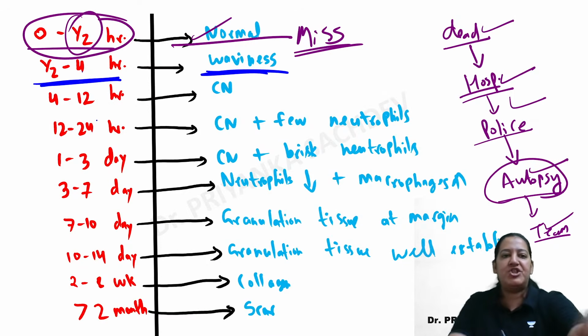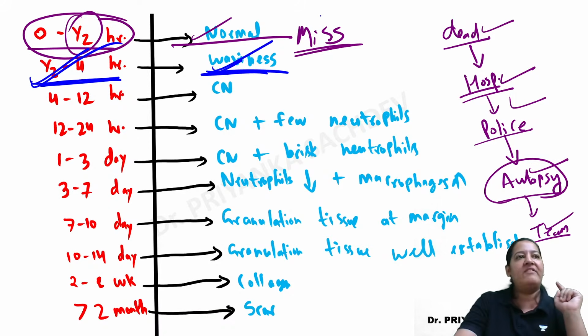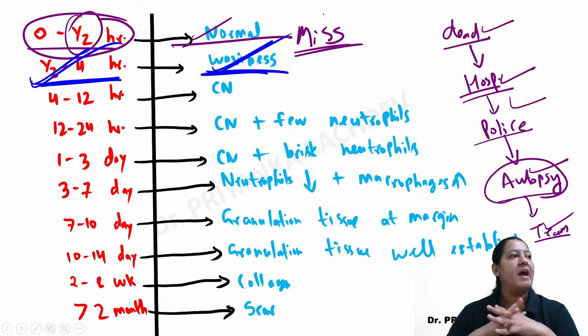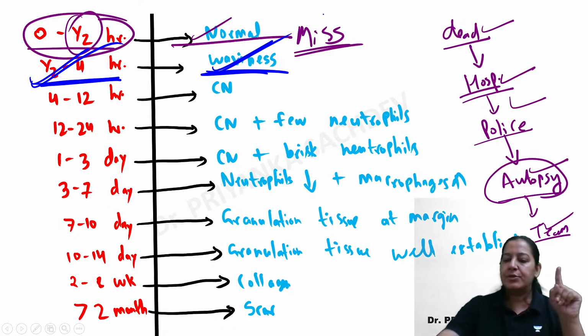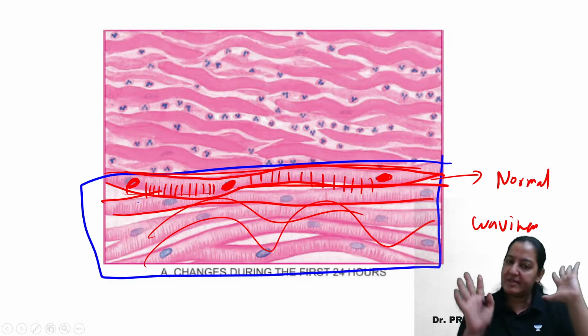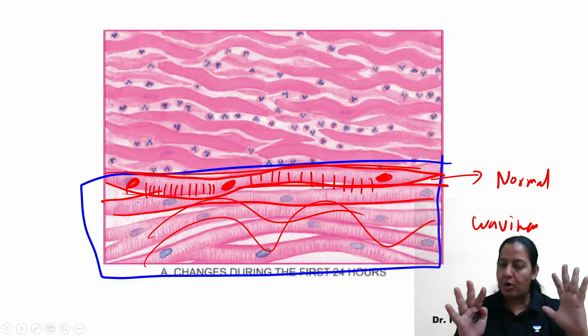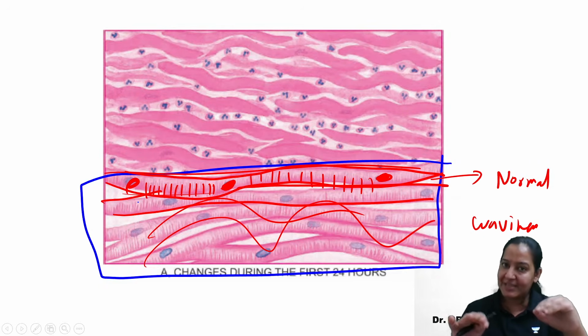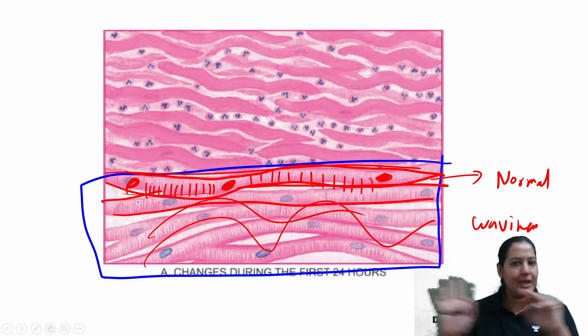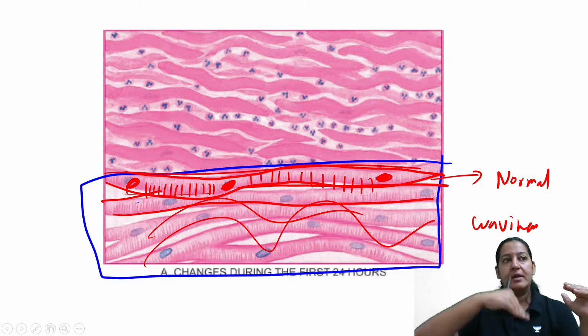So waviness is appreciated at half to 4 hour. That is waviness. Everyone give me a thumbs up. Have you got it? What is the meaning of waviness here? In the lower half of the diagram, it is appreciated. The structure is normal. Cytoplasm is normal. Striations can be seen. Nucleus can be seen. The cell membrane can be seen. No problem, but instead of straight, they are wavy.